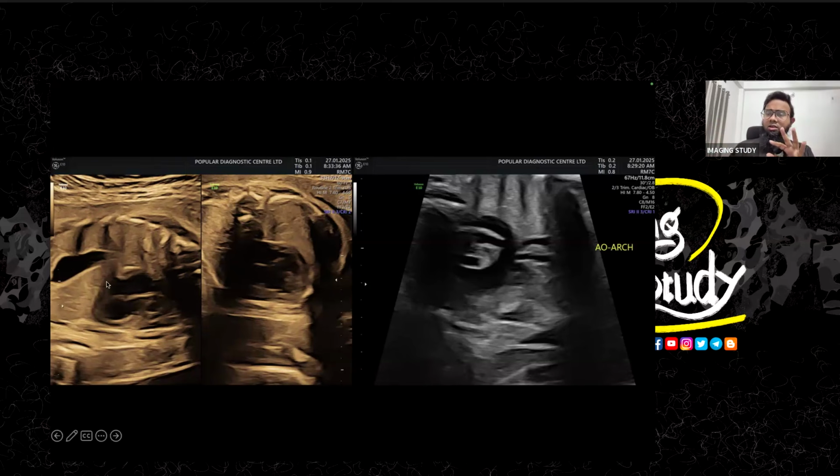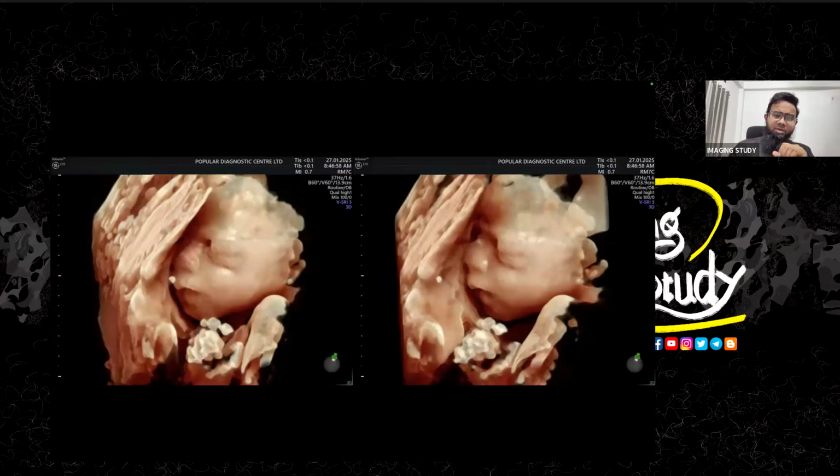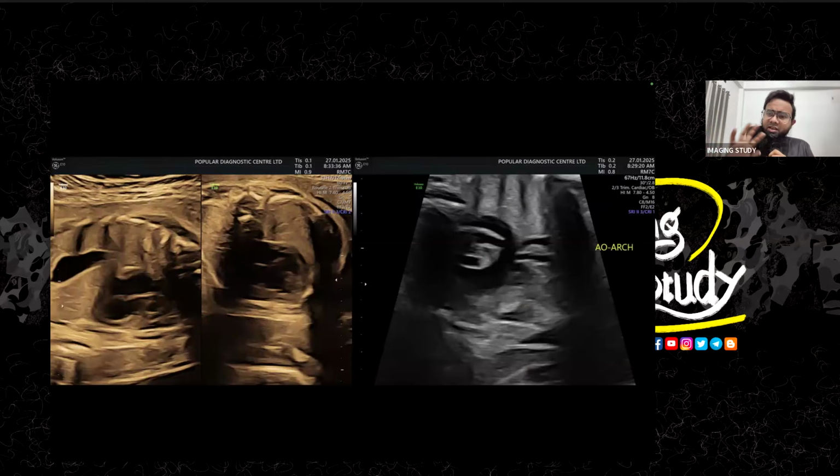So the heart was in the normal position. The baby was in cephalic position. I have shown you the fetal site determination technique in a previous video. So if you have missed that, try to search for it on our YouTube channel. You'll get that. So if the baby is in cephalic presentation, then clockwise it will be the left side. So this is the left side of the baby and the apex is on the left side. So we are happy with the cardiac position. And apparently on first view, it looks normal in size.